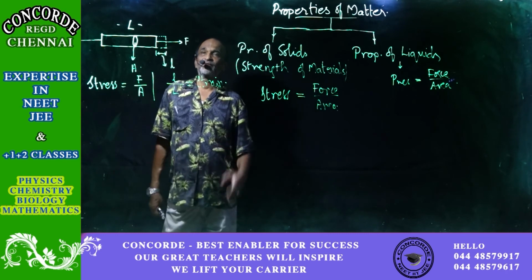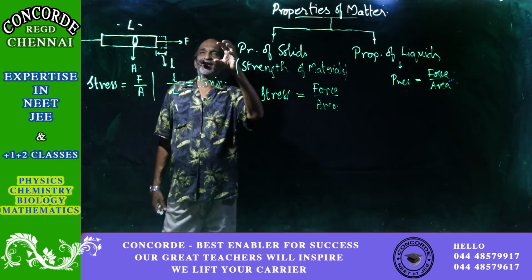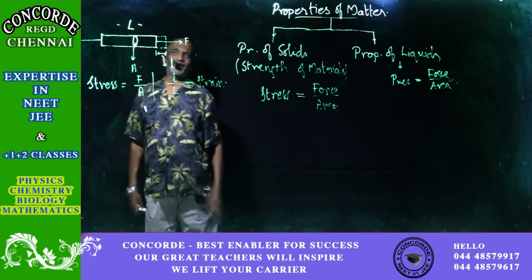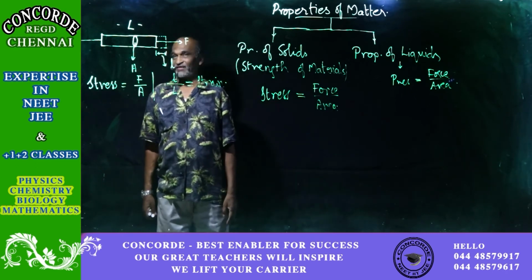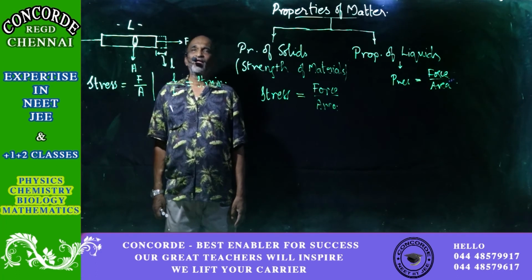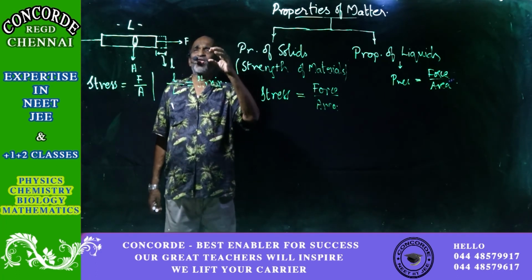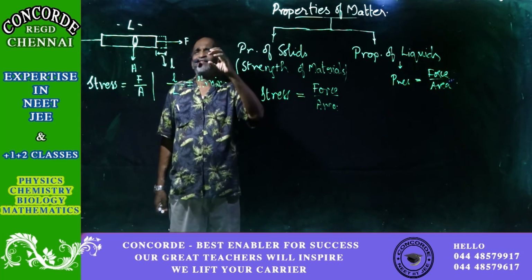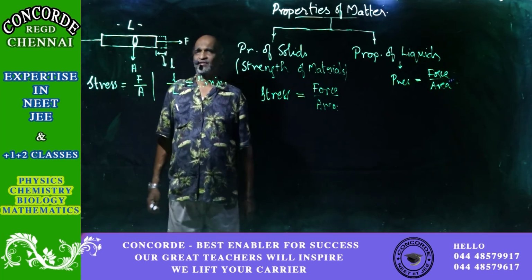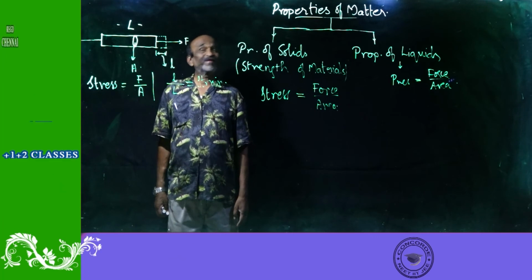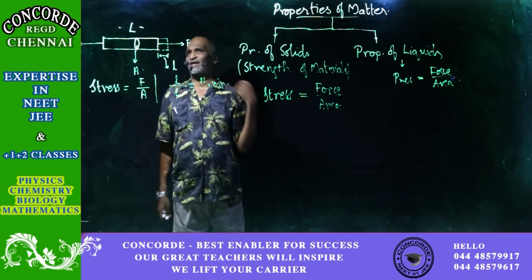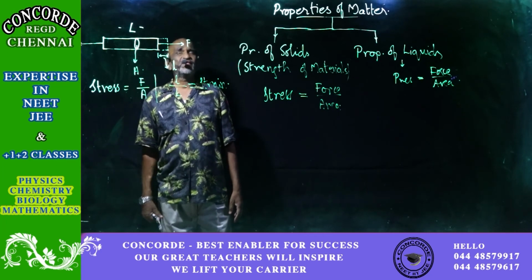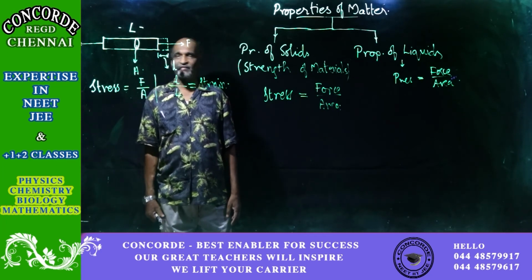And the best example for that is the clay. Take a clay ball, put it down, it will stick to the ground, never rebound back. This is what is called a plastic deformation. You press the clay, leave it freely, the clay will never ever be able to retain its original condition. This is plastic. Even with a little force applied, it will never be able to regain its original shape and size. This is what is called plastic deformation.